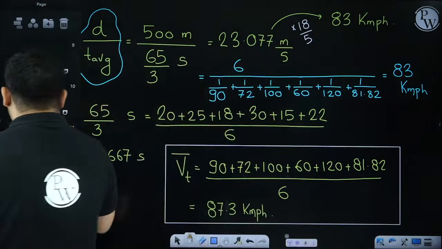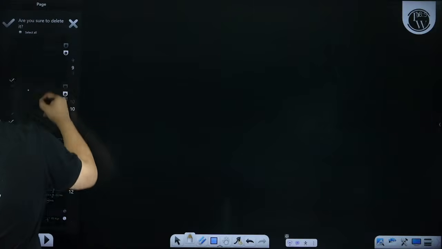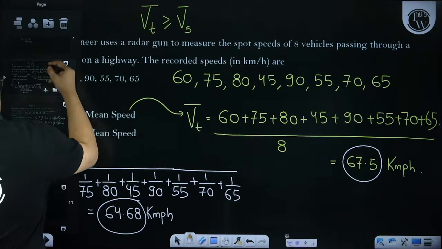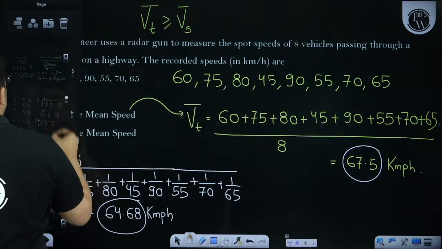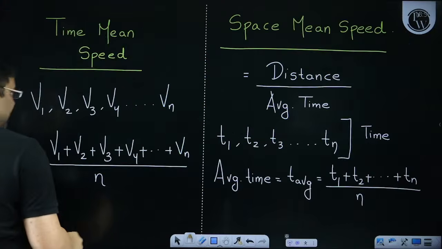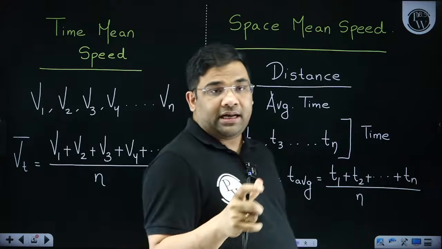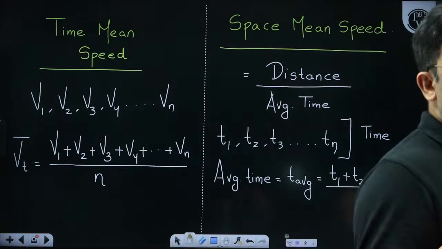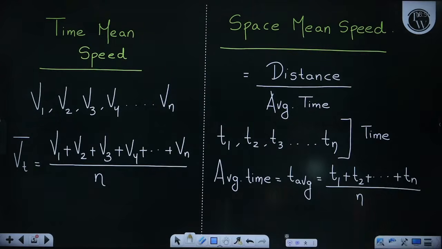Okay, so let us see what you have studied today. Today we studied the difference between the time mean speed and space mean speed. So time mean speed is nothing but the sum of all the speeds divided by the number of vehicles.